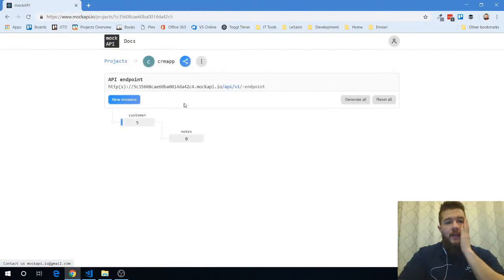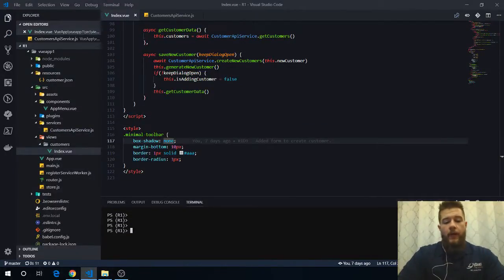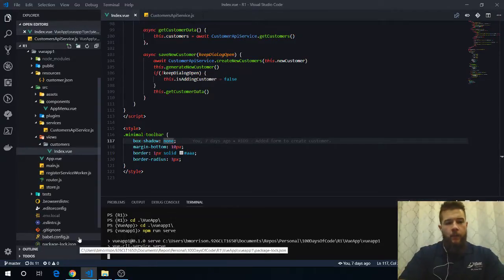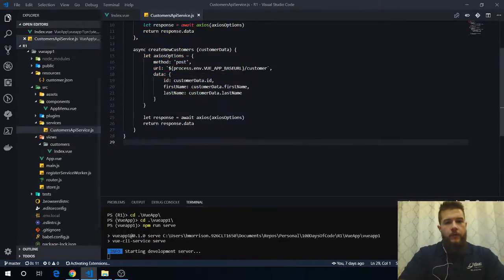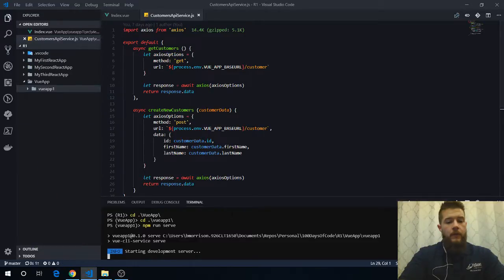Instead of using mock API, I've got Mongo installed on my computer with Docker. So we're going to start actually building out an API with Node. Let me see what progress I'm at so far. So cd view, npm run serve to bring that guy up. Instead of using the mock API, we're going to build something on our own. While that is running, I'm going to open another terminal.